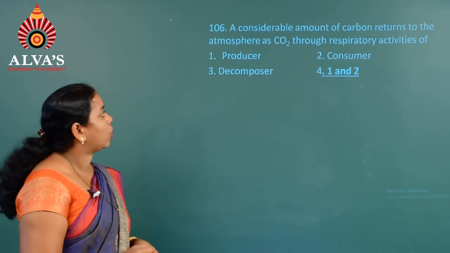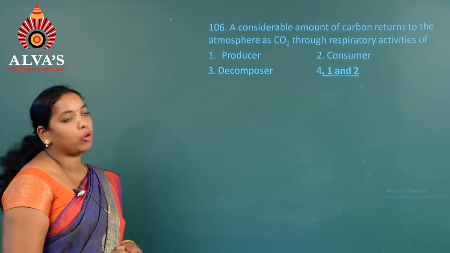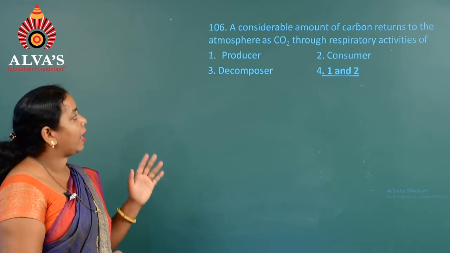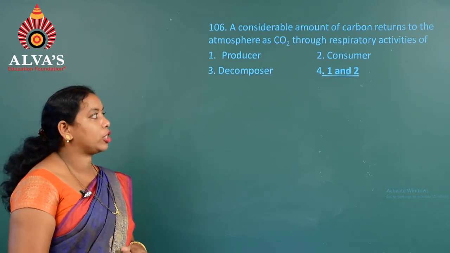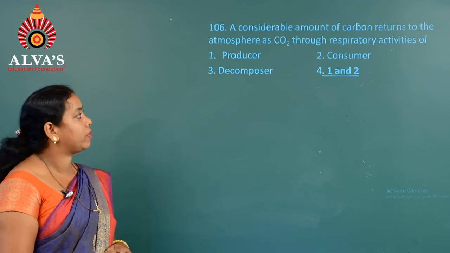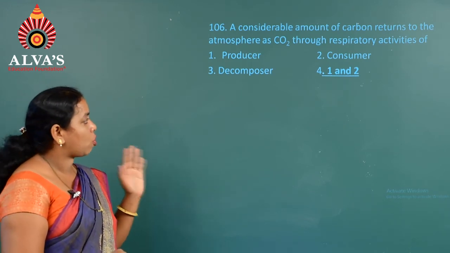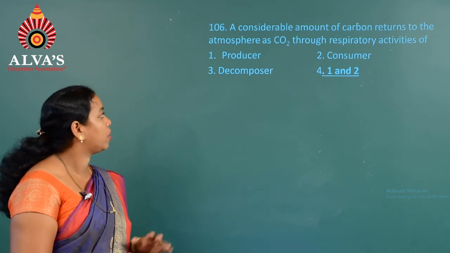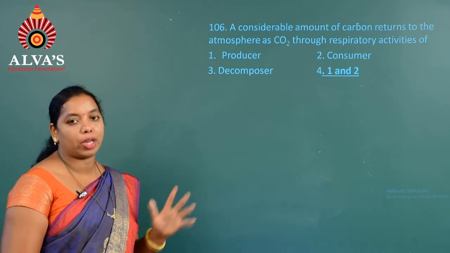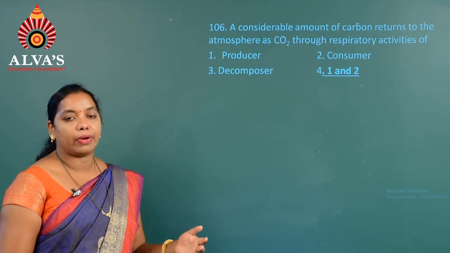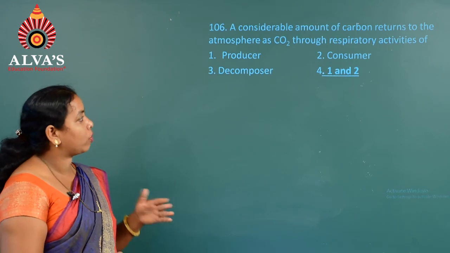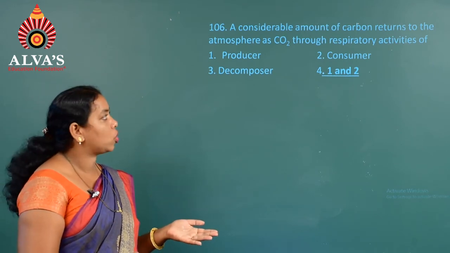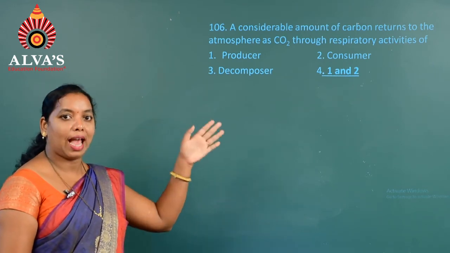The next question, 106. A considerable amount of carbon returns to the atmosphere as carbon dioxide through respiratory activity of, first option, producer, second, consumer, third, decomposer, fourth, 1 and 2. The maximum carbon dioxide returns into the atmosphere through producers and consumers.